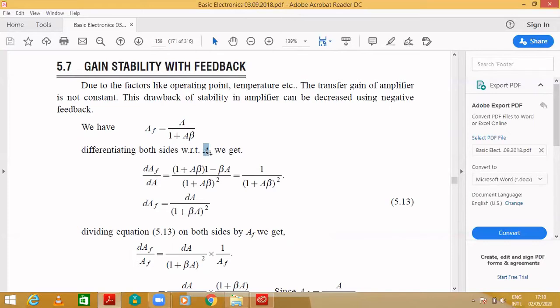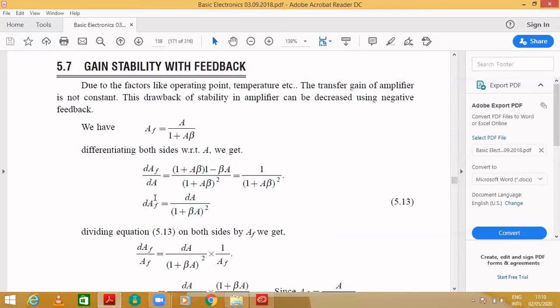Differentiating with respect to A, this will become 1 minus, by taking this as a constant, we differentiate 1 plus A beta. Anyhow 1 is constant, and differentiating with respect to A, A will become 1, then beta, so it will become beta A. Then A beta minus A beta will cancel, remaining 1. So that is 1 over (1 plus A beta) whole square.